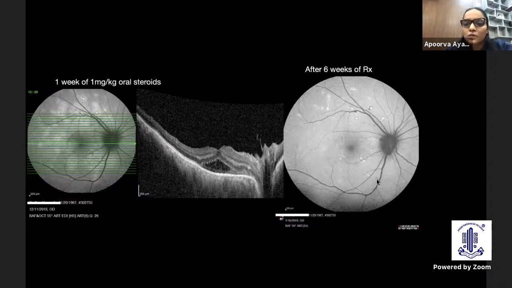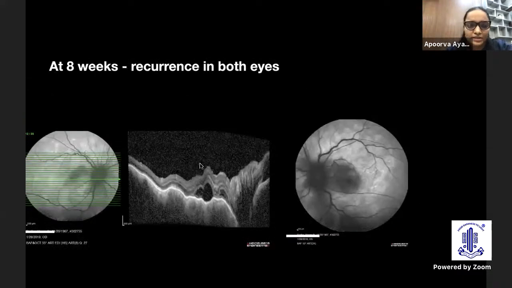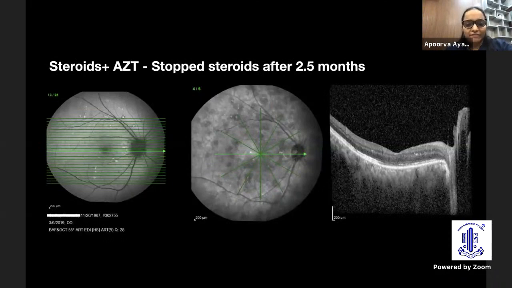like streaks, which were corresponding to RPE, multiple layers of RPE or stippled RPE at the OCT. So at 8 weeks, she experienced a recurrence. It looked very much like the first attack. This was at the left eye also this time. This time we gave her steroids and immunosuppression, that is azathioprine, and she stopped oral steroids after about 2.5 months.